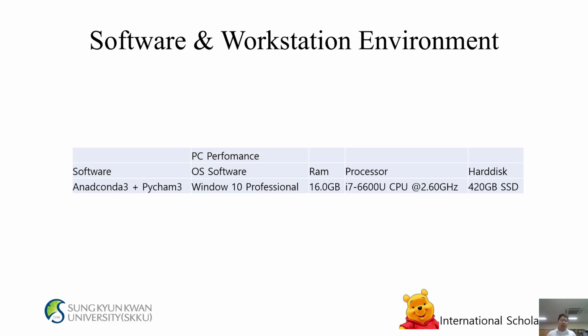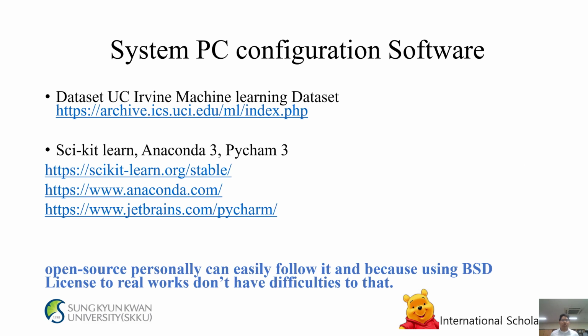Software and workstation environment. PC performance. Software: ARM3 plus JetBrains PyCharm. OS: Windows 10 Professional. RAM 16GB. Processor i7 6600U CPU 2.160 GHz. Hard disk 420GB SSD. System PC configuration software.